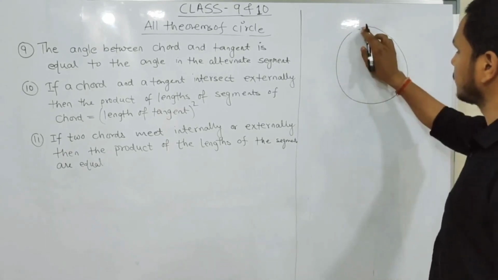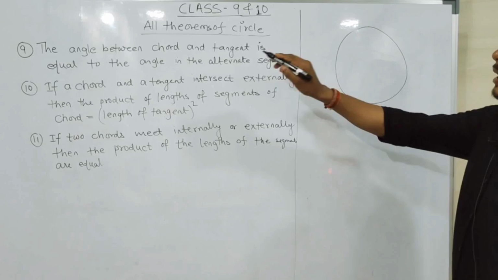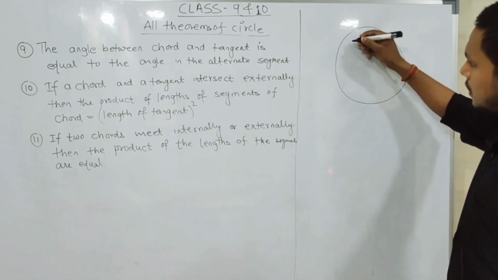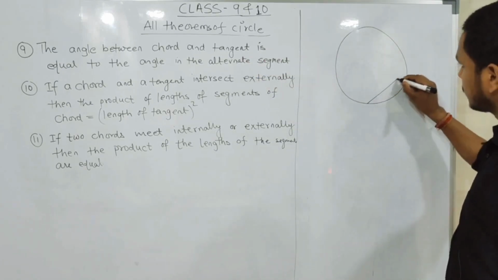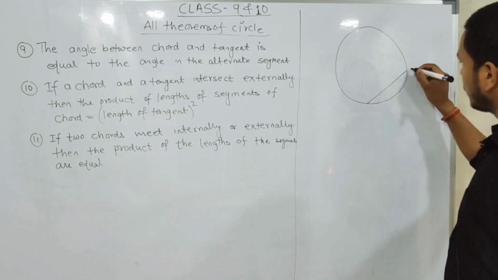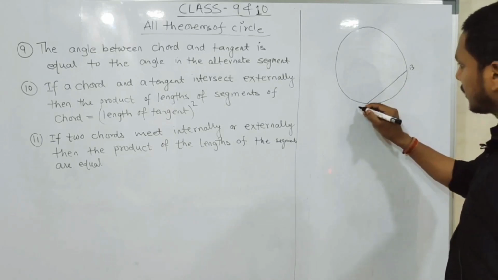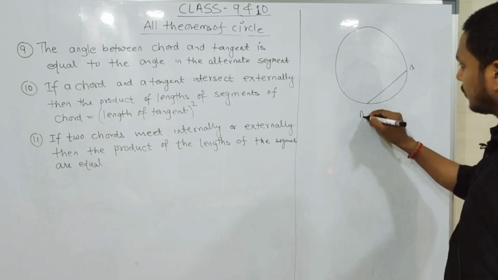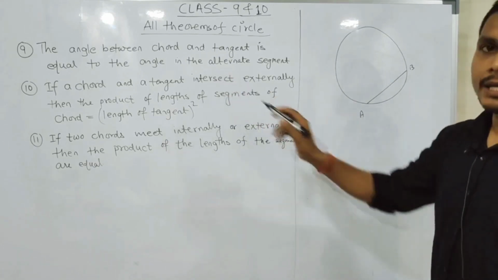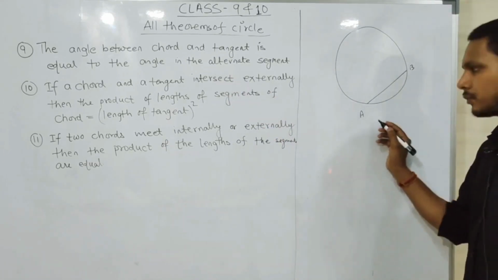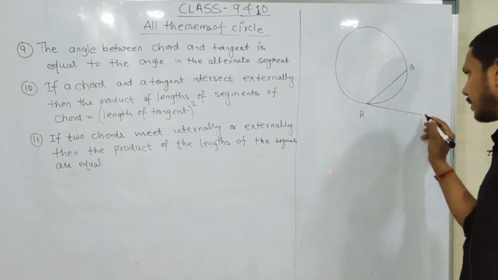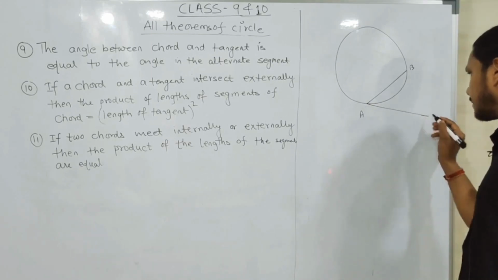This is your circle, and the angle between the chord and tangent. So first draw the chord. It's your chord, and you know the chord divides the circle into 2 parts, into 2 segments. So here point A. Now draw the tangent at any point, either A or B. So I am drawing here at point A. This is your tangent.